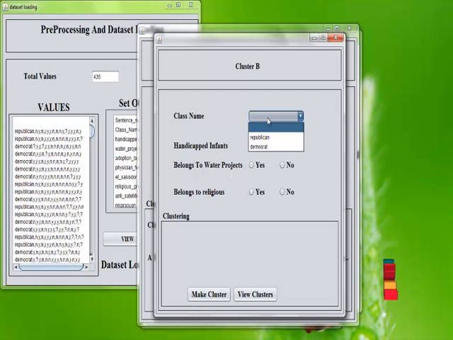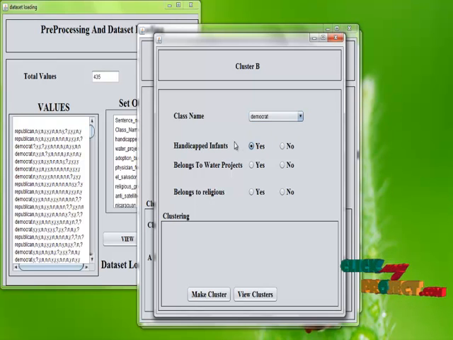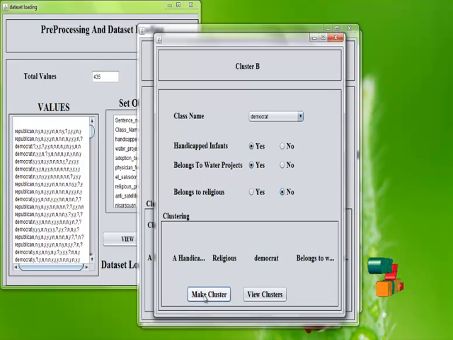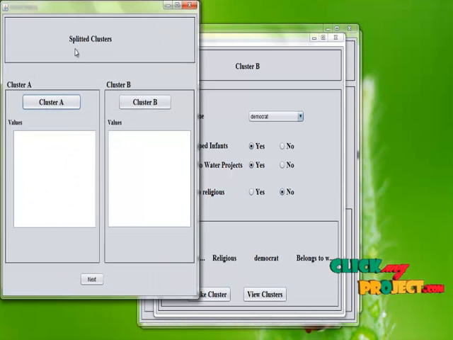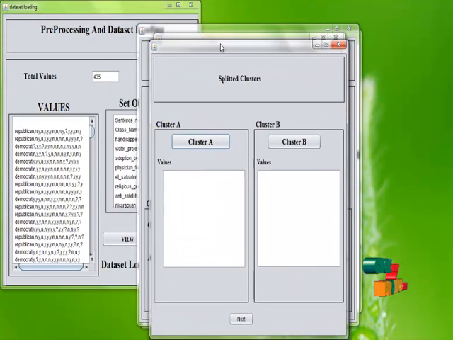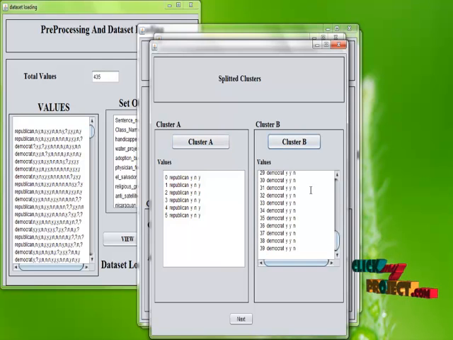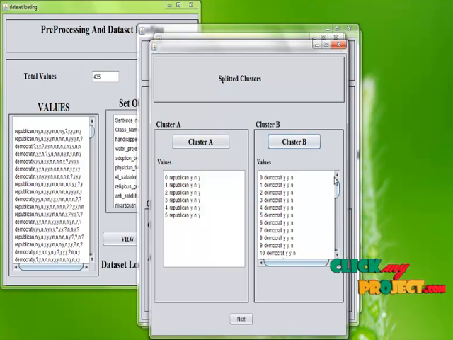So we are going to create the next cluster. Following the same procedure, we click any one of them. Then whether a Democrat belongs to handicapped infants or not, whether a Democrat belongs to the water project or not, or at the same time whether a Democrat belongs to religious or not. Then we make the cluster. The sentences are displayed here. So we display both cluster A and cluster B. These are the values present under cluster B.